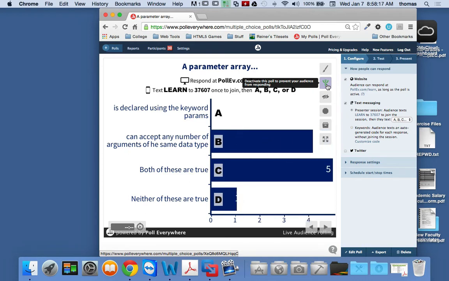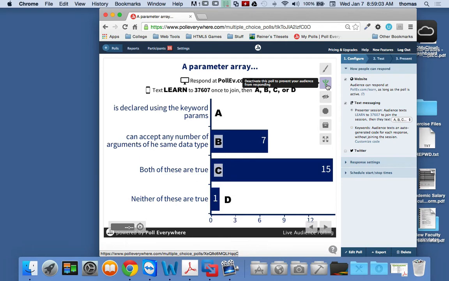Oh, I'm getting some other responses. Interesting stuff going on here. Instant response, come on, guys. This is like going to the movie. Oh, we see that both of these are true. A lot of people are saying that. It's interesting, but no one's noticing this keyword params. I think I got a smattering of responses here. So is there a keyword params? The answer is yes. That's true. So this is okay: it can accept any number of arguments of the same data type.